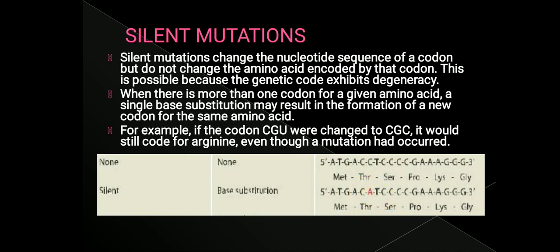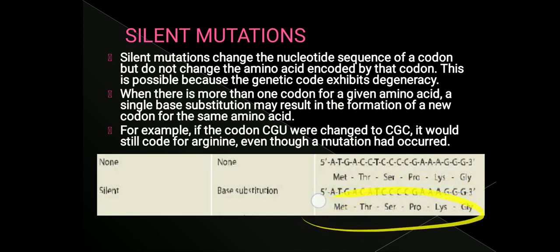It was seen that ACC will code for threonine. We also know that ACA also codes for threonine. This we call codon degeneracy. Because of codon degeneracy, even if there is a mutation, ACC codes for threonine and ACA also codes for threonine, because of which there is no change in the polypeptide or protein that is being formed.